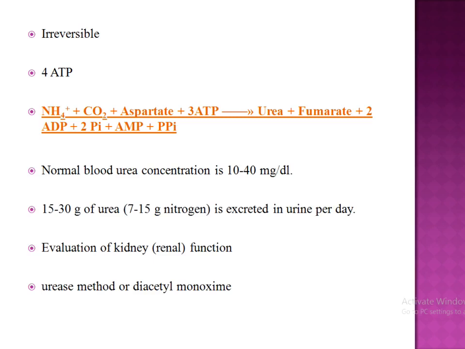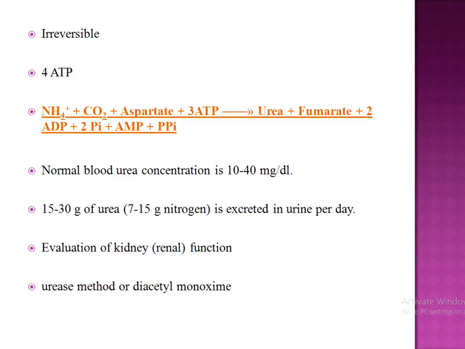So that's about the urea cycle. In healthy people, the normal urea concentration is 10 to 40 mg per dl. About 15 to 30 grams of urea is excreted in the urine per day. Blood urea estimation is widely used as a screening test for the evaluation of kidney function. It is estimated in the laboratory by the urease method or the diacetyl monoxime DAM procedure.